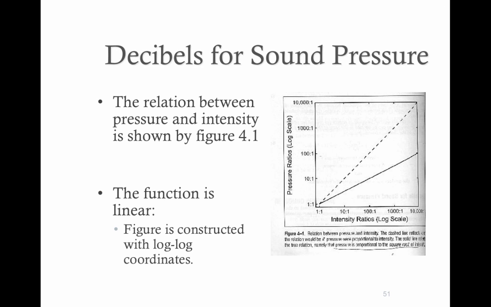So this dashed line reflects what it would be like if there was a direct relationship between sound intensity and sound pressure, but there isn't a direct relationship. So sound pressure increases based on the square root of the increase in intensity. So it's the solid line. So they both increase, but intensity increases faster than sound pressure.